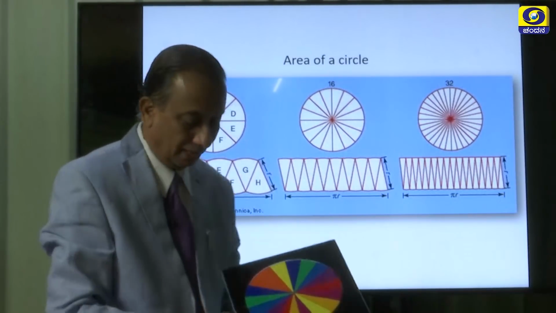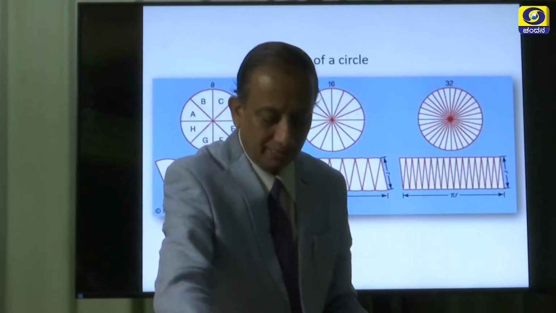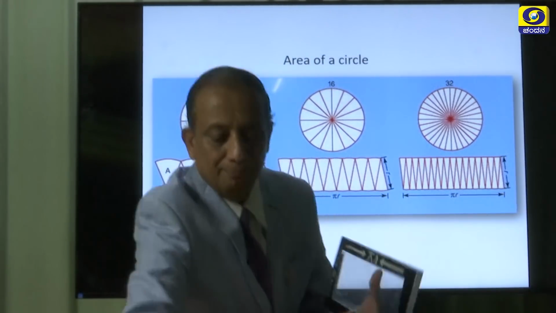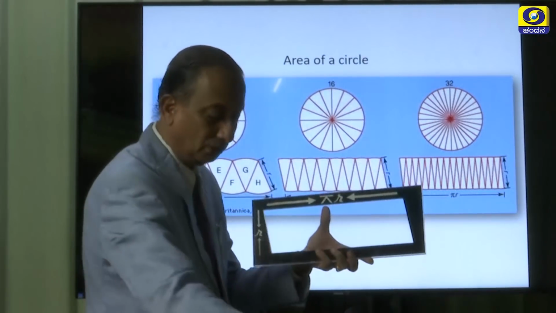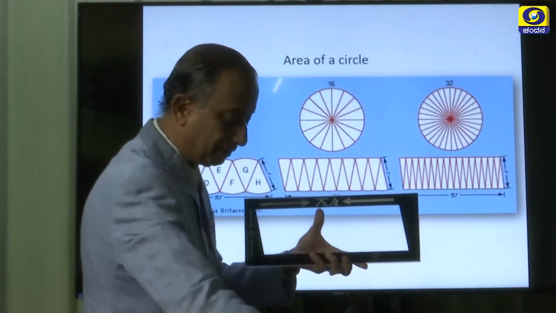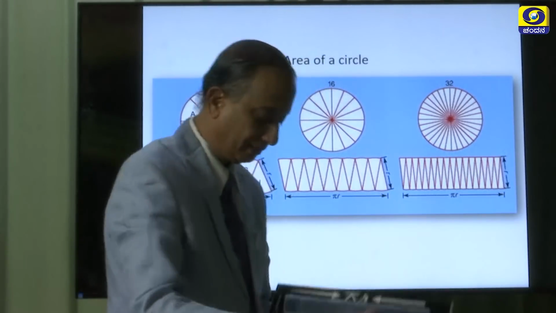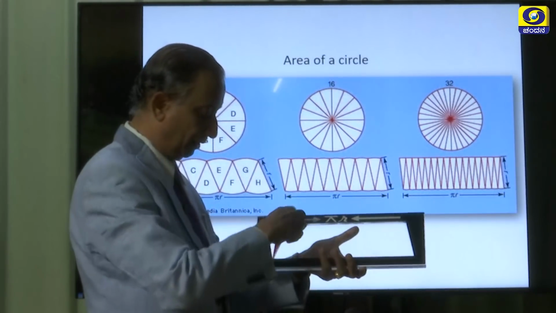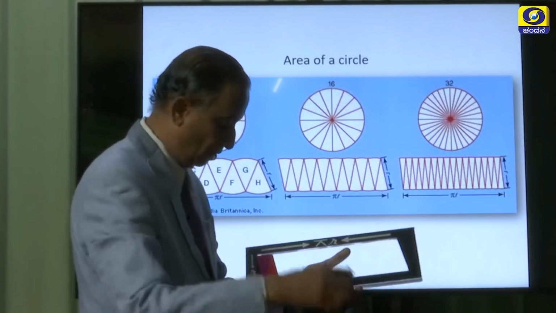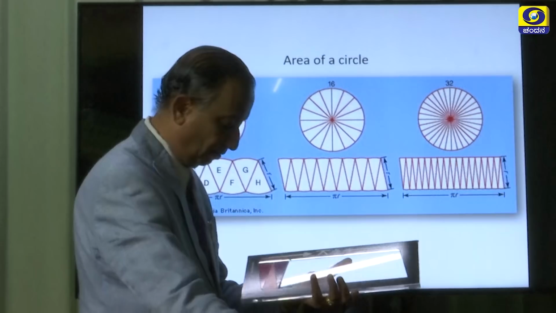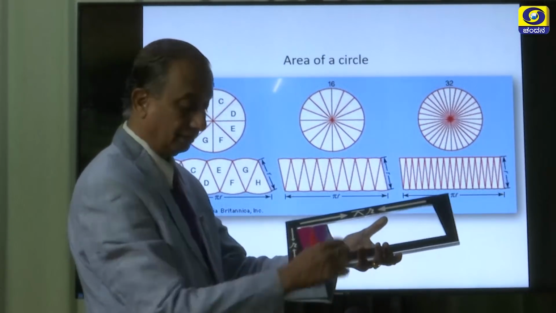So, here also let us try to organize. Here is a parallelogram. Let us try to arrange these pieces one by one like this. This is one sector, this is another sector. Try to organize all these sectors like this.